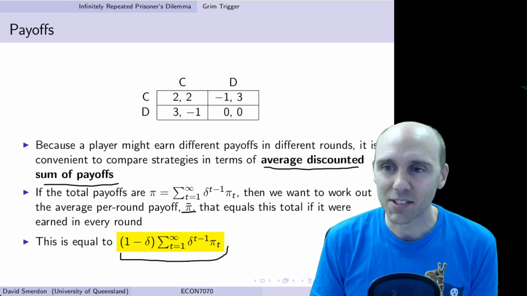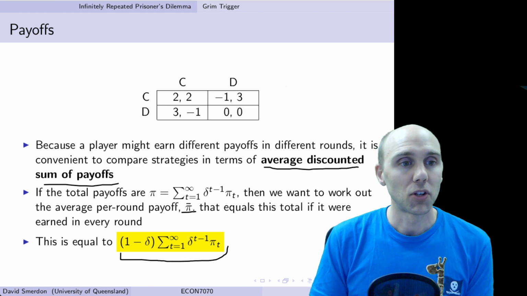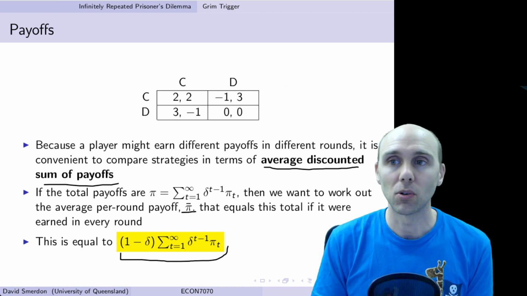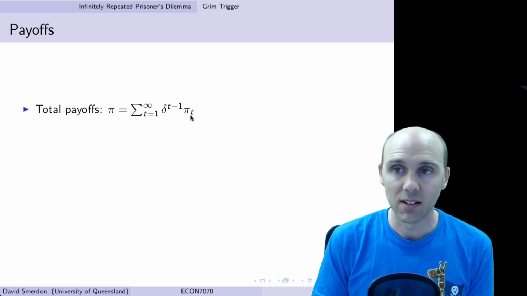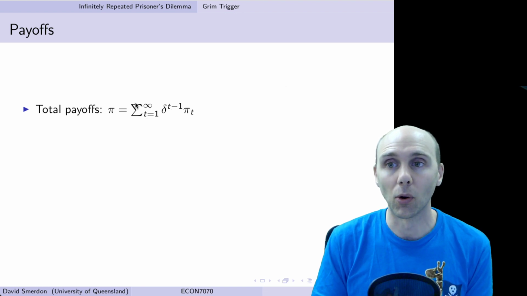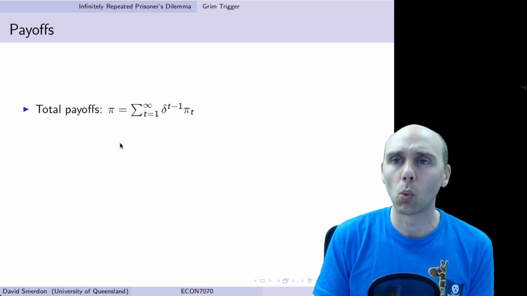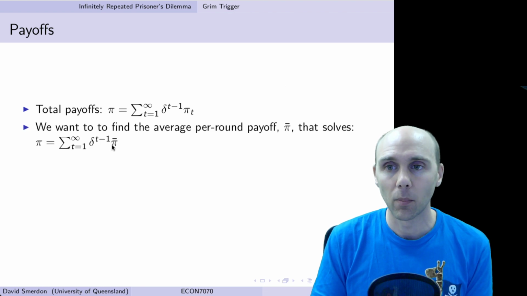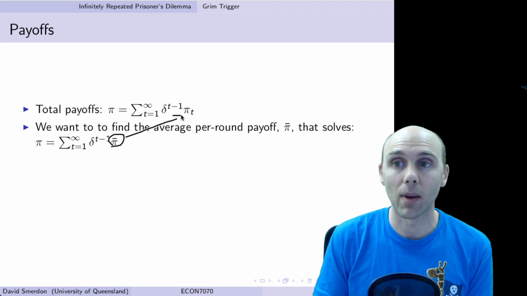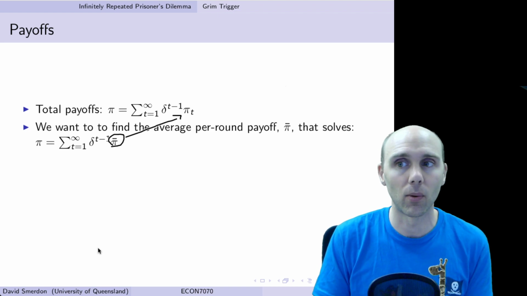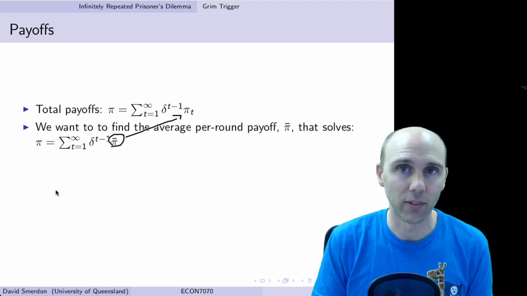Now, how do we get this strange number, particularly this 1 minus delta out the front? Well, we know that the total discounted sum of payoffs is equal to the payoffs we get in every time period T, discounted by the appropriate amount, and we add all of those up. So that gives us our total payoffs pi. We want to find what is this constant pi bar. What's this constant amount that we could have put in for this changing amount in every period? What is this average per round payoff that would have given us this same total? And how do we find that?